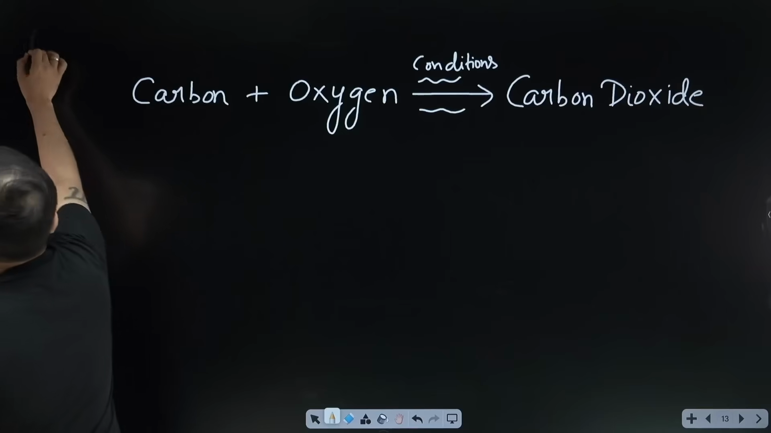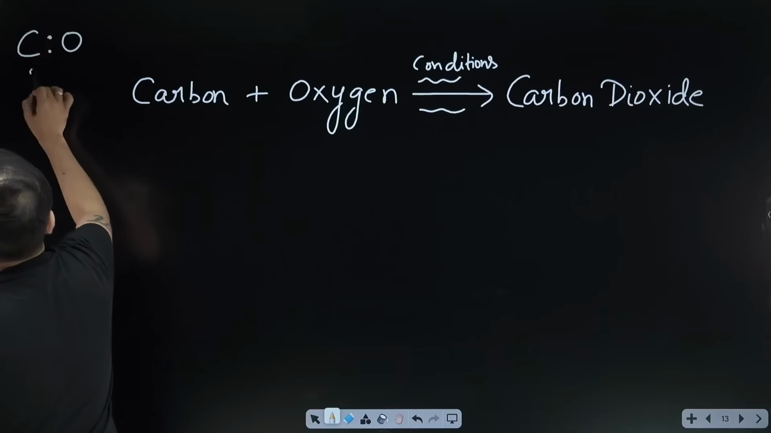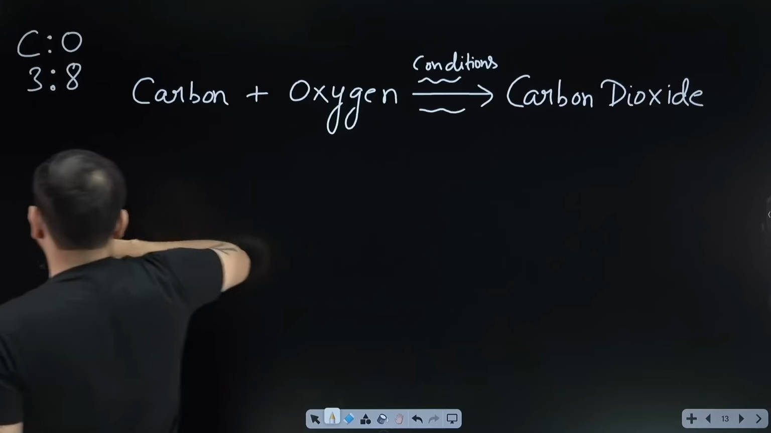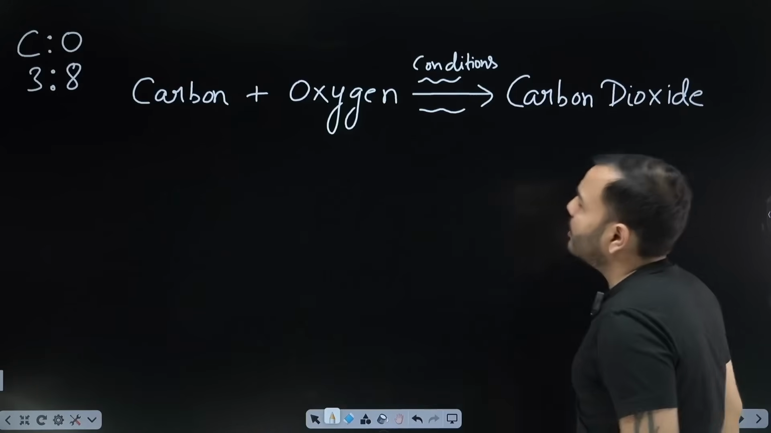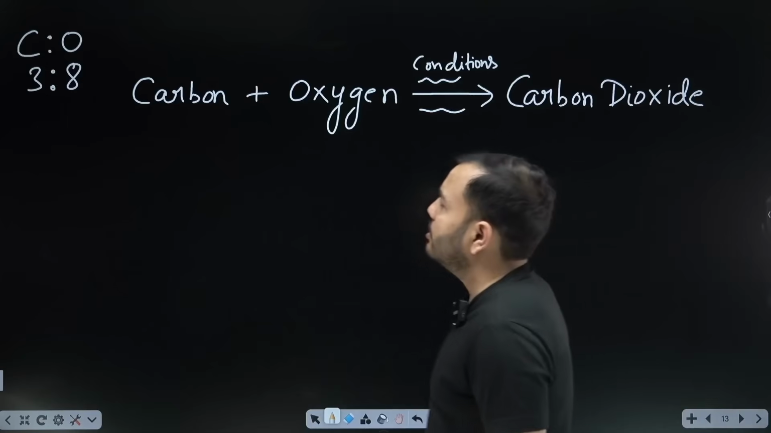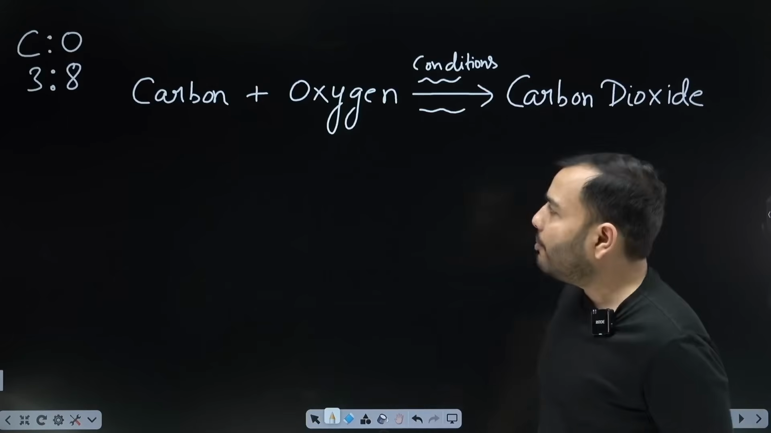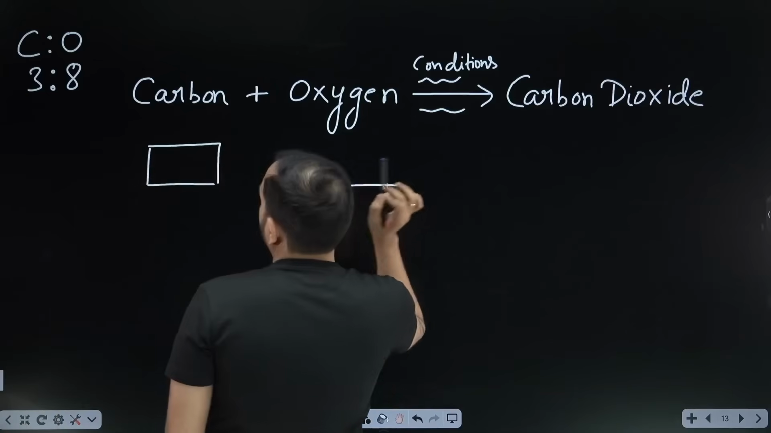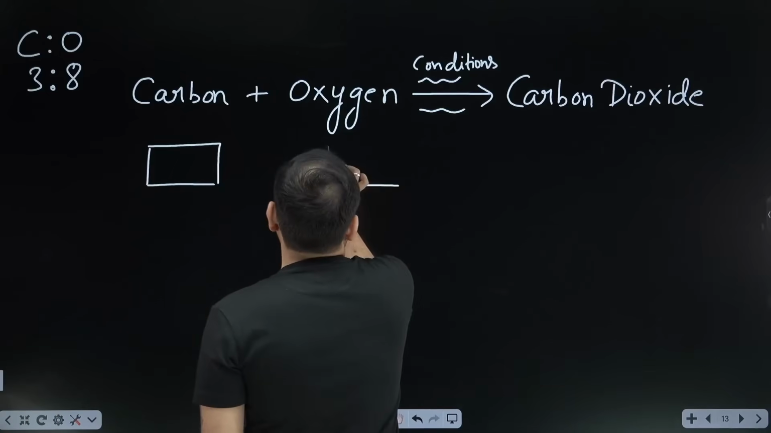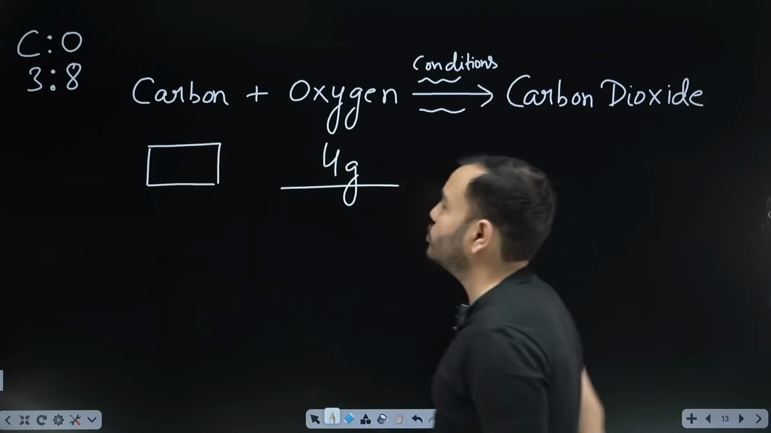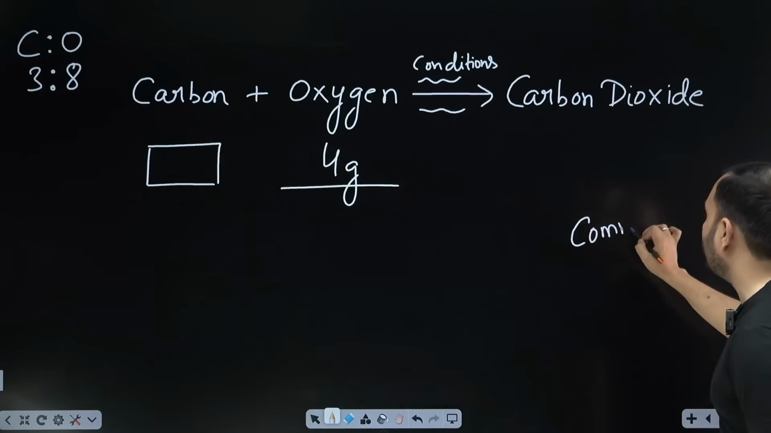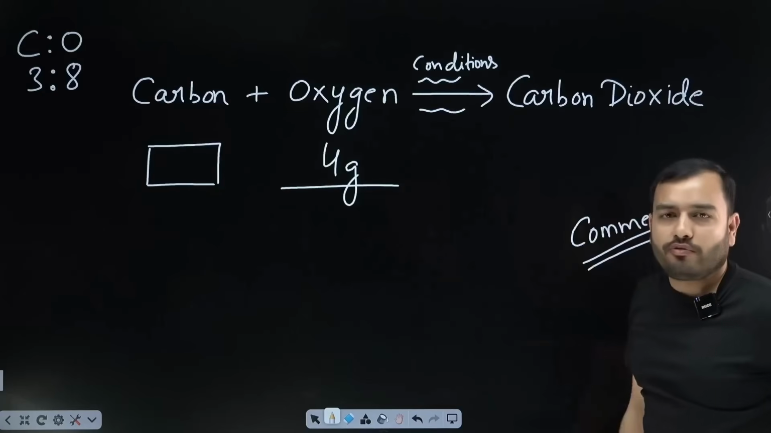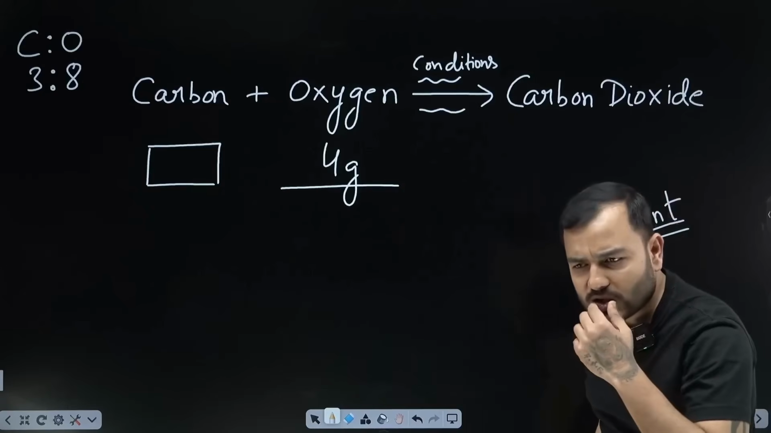I say carbon and oxygen always combine in the ratio of 3:8. Carbon 12, oxygen 32: 4 3s are 12, 4 8s are 32. Now I ask you, what mass of carbon will react with 4 grams of oxygen? Come on, comment the answer to this. Can you do it? Pause, comment. What mass of carbon will react with 4 grams of oxygen? How do we do it?